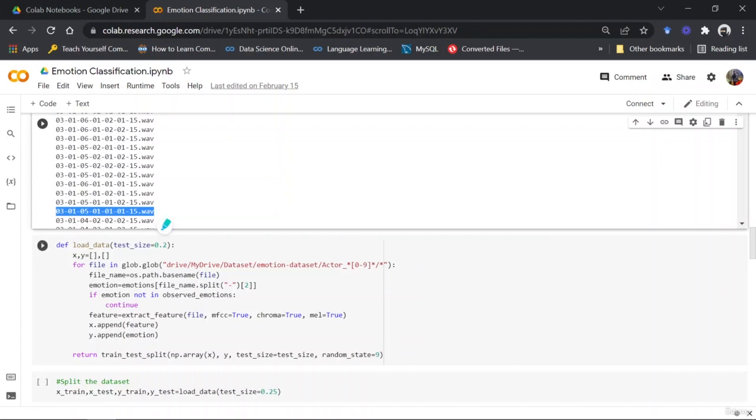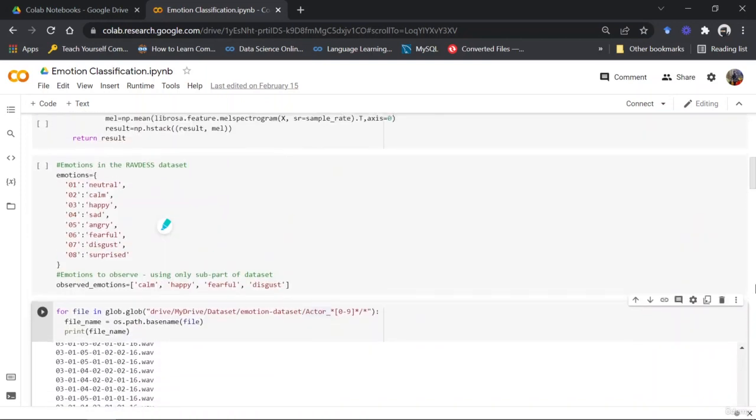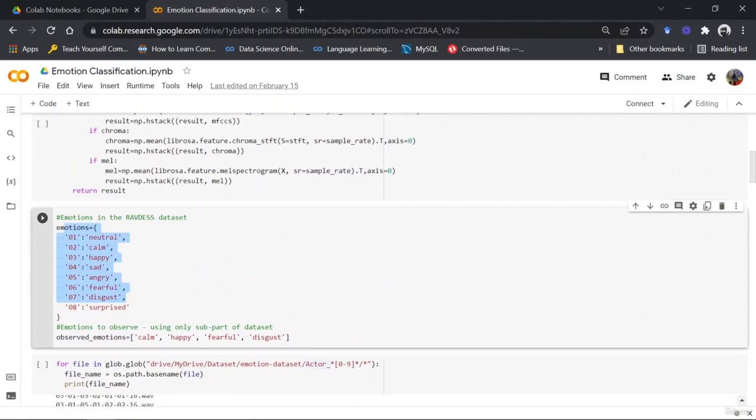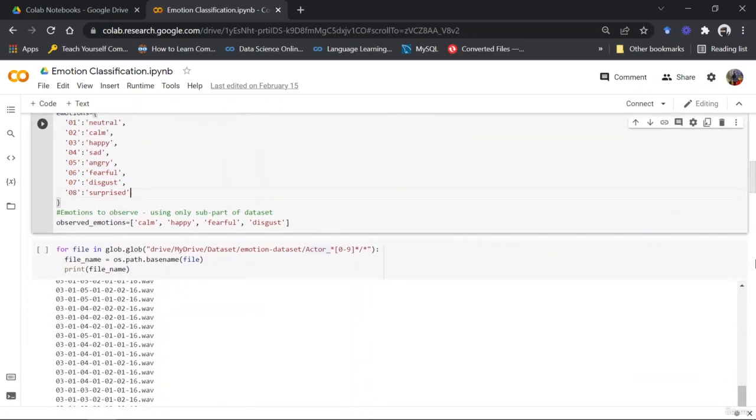Okay. So I'm taking the third element from my list, since it is going to return me a list only. So the list would have values 03, comma 01, comma 05, comma 01, comma 01, comma 01, comma 15. Okay. So we're taking the third element, which is the 5 right here. So these 5 and 4 and 7, 6, all of these are actually mapped to your emotions right here. Okay. So these are mapped here.